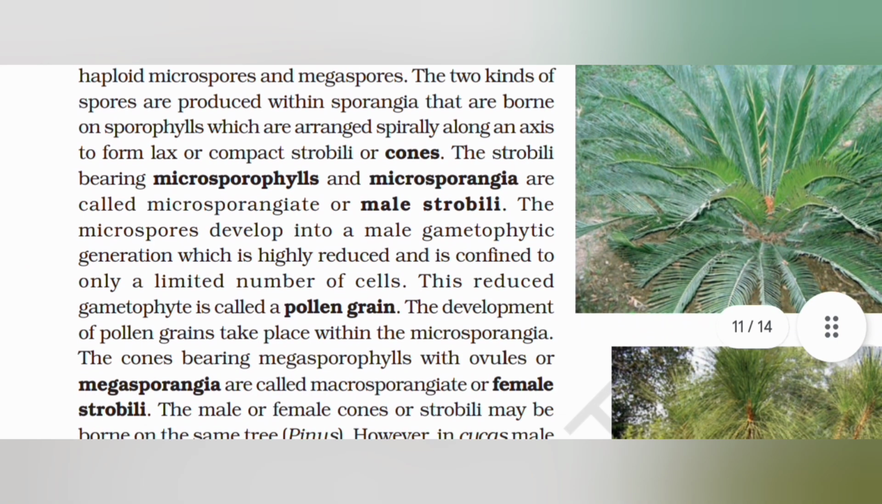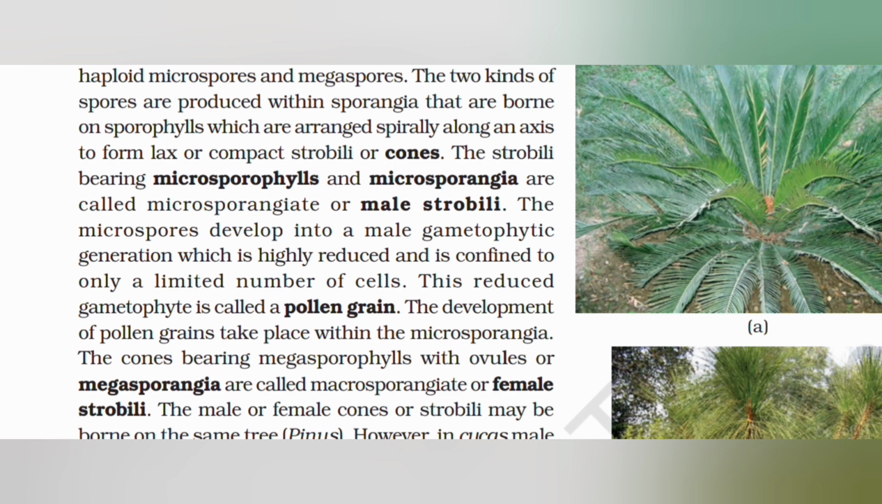The gymnosperms are heterosporous. They produce haploid microspores and megaspores. The two kinds of spores are produced within sporangia that are borne on sporophylls, which are arranged spirally along an axis to form lax or compact strobili or cones. The strobili bearing microsporophylls and microsporangia are called microsporangiate or male strobili. The microspores develop into a male gametophytic generation which is highly reduced and is confined to only a limited number of cells. This reduced gametophyte is called a pollen grain.